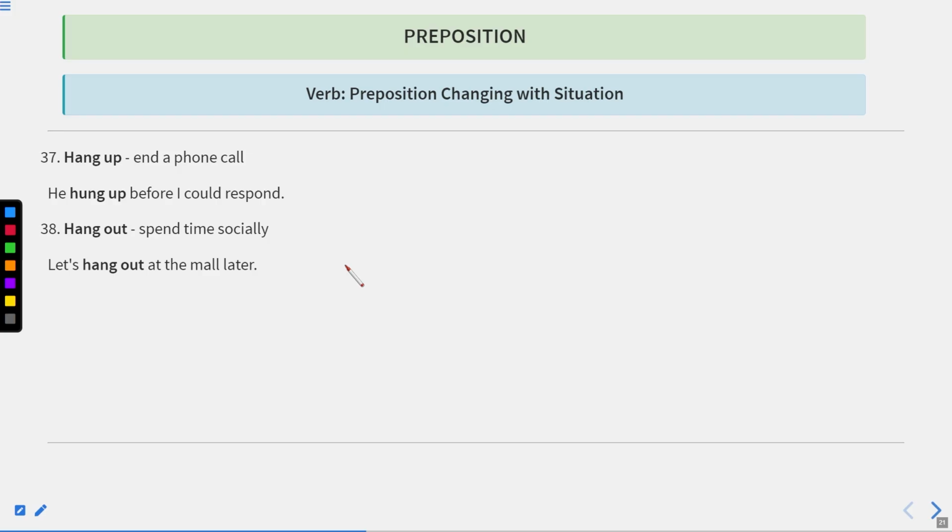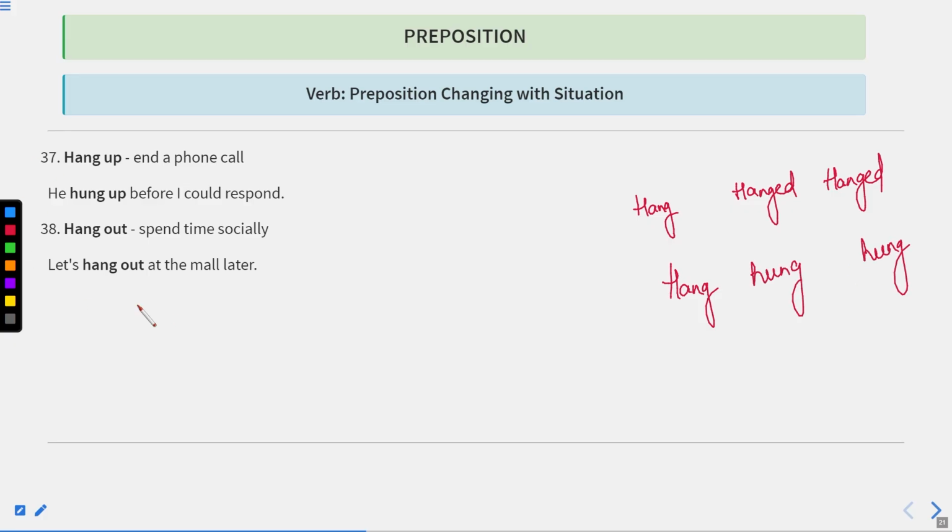This is hang, and hang can be used with the preposition up or out. Hang up means end a phone call. When you end a phone call, you can say "I hung up." First of all, let me tell you the verb forms of hang. Hang can be used in different forms: hang, hanged, hanged. And another one is hang, hung, hung.